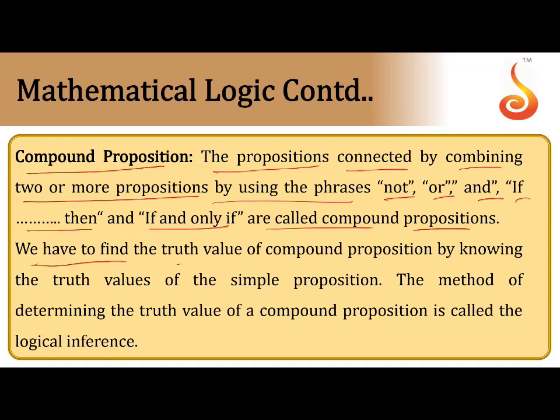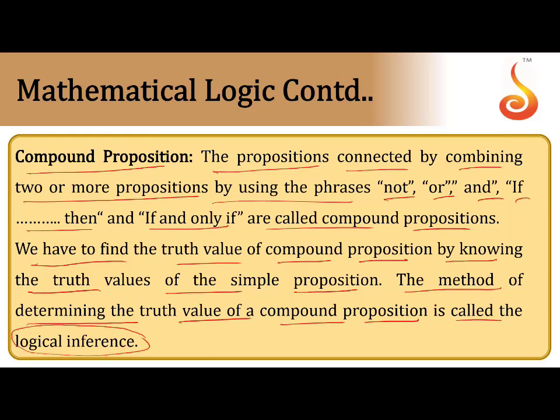We have to find the truth value of compound propositions by knowing the truth values of the simple propositions. The method of determining the truth value of a compound proposition is called logical inference. That means this is mathematical logic: how to take the truth values for not, or, and, if then, and if and only if.